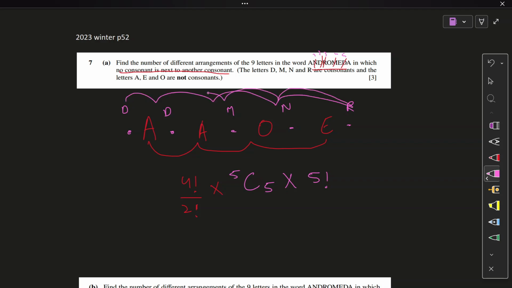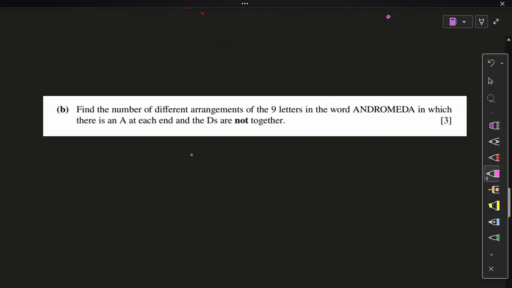This is only one case I'm considering, right? Now that's going to be 5 factorial, and D repeats twice, so divide that as well. And that, my friends, is your answer. Is that okay? I hope so. 4 factorial divided by 2 factorial, and 4 factorial divided by 2 factorial, into 5 factorial divided by 2 factorial. That gives you 720 ways of arrangement. Simple question, moving on.